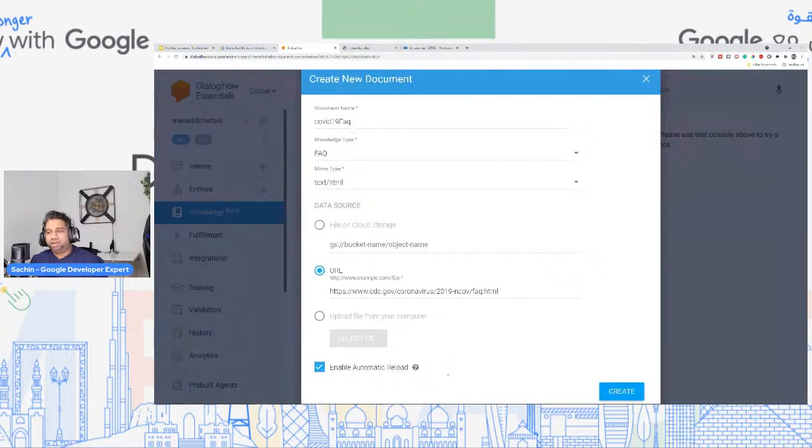So what does this mean? Automatic reload means whenever you update your content on your website, it will automatically reload the contents over here. Dialogflow will automatically parse the information and get all the latest things. So this is an excellent way for you to build a chatbot which can answer most of the frequently asked questions that the user might have.